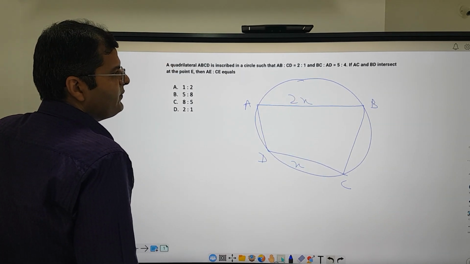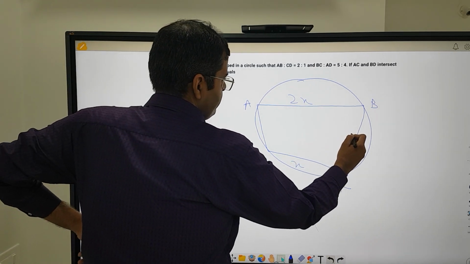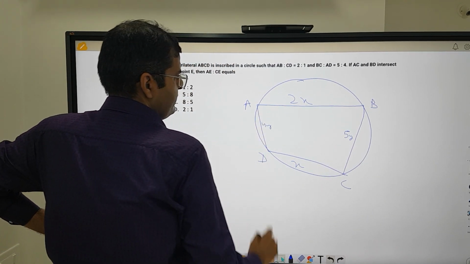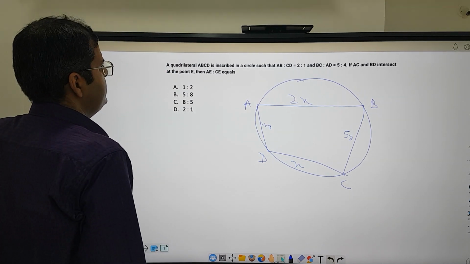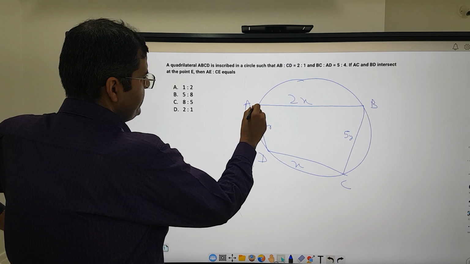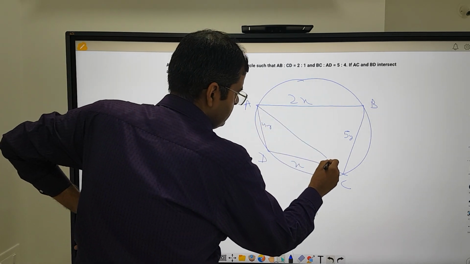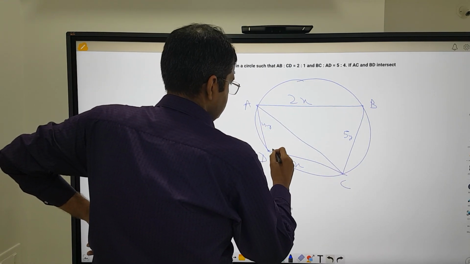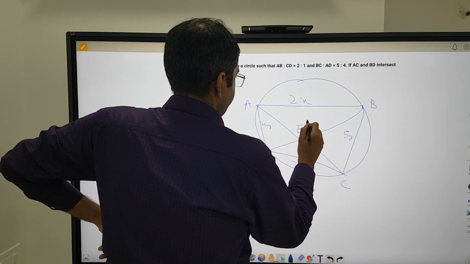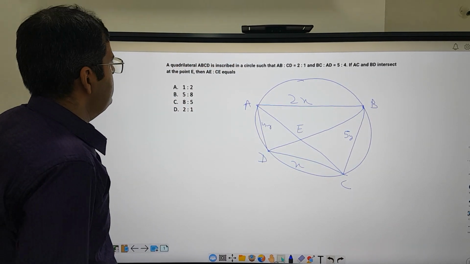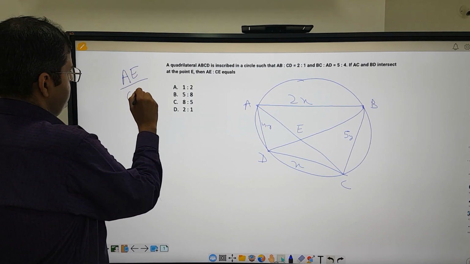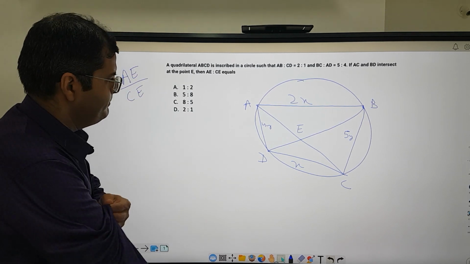BC and AD is 5:4. So BC is 5y and AD is 4y. Okay. Now the diagonals AC and BD intersect at point E. This is point E. Now we have to find AE upon CE. This is what we have to find.